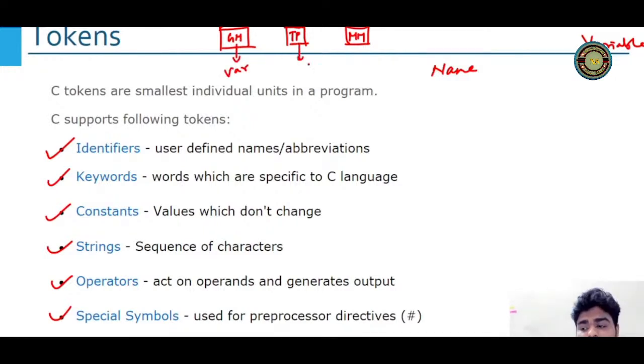These names are variables. Why are these called names? Why are these called variables? Because these are the names by which the box is identified, correct? And these are the identifier also. So all the variable names are identifier, all the method names are identifier, all the constants are identifier. Whenever you are naming something, it's an identifier. Okay, perfect.